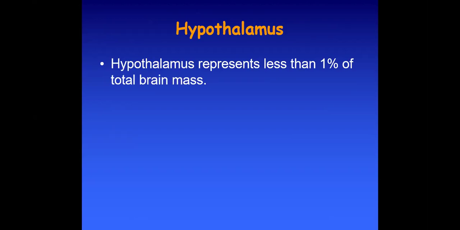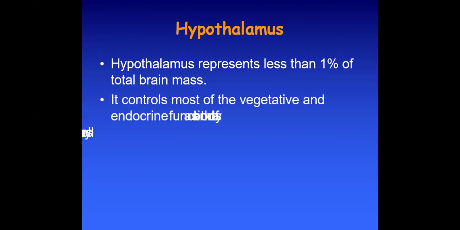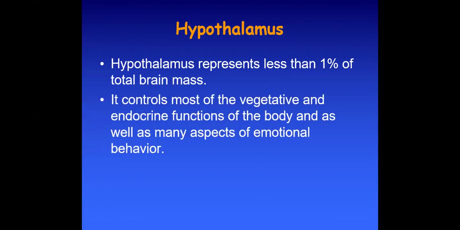The hypothalamus represents less than 1% of the total brain mass. So it's very important to remember what the total percentage of hypothalamus among the total brain is. This is 1%. It controls most of the vegetative and endocrine functions of the body, as well as many aspects of emotional behavior. If we consider the hypothalamus the most crucial component of the limbic system, we will not be wrong, because this is the structure which controls most of the vegetative functions controlled by the limbic system.